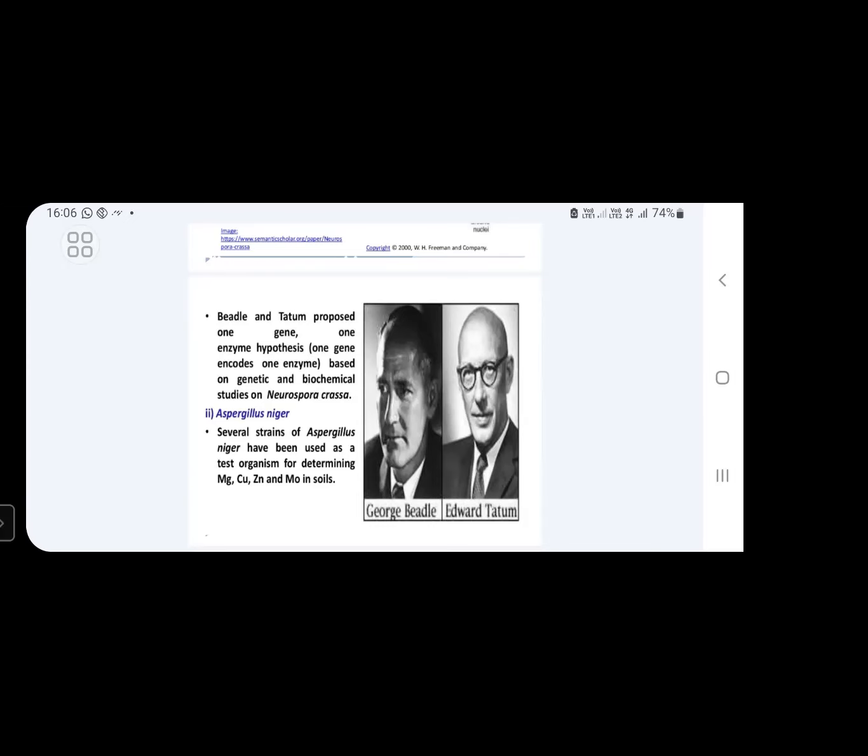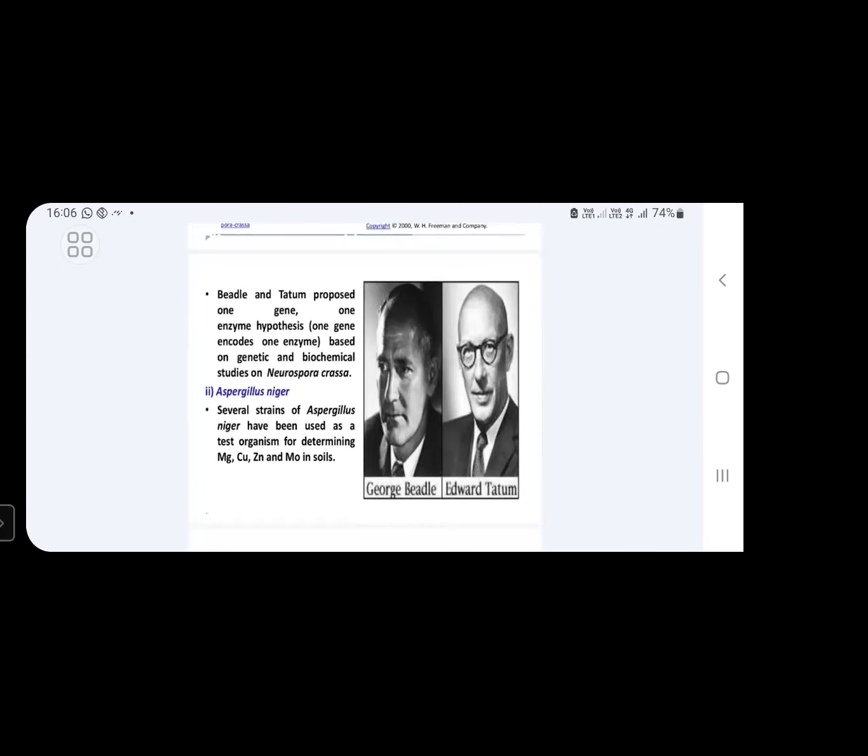On which organism did they conduct these experiments? Neurospora crassa. They conducted some genetic and biochemical studies on it, and using the results obtained, they proposed this well-known one gene, one enzyme hypothesis.